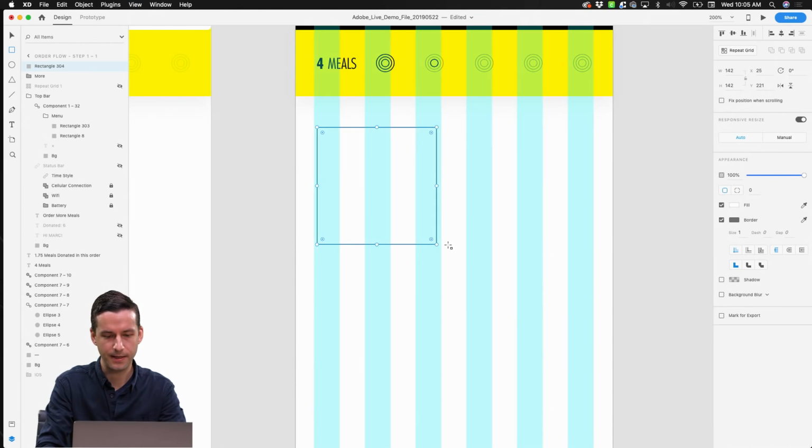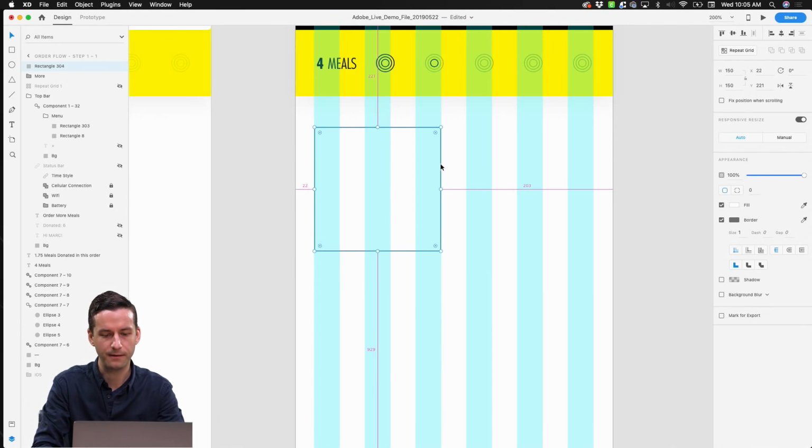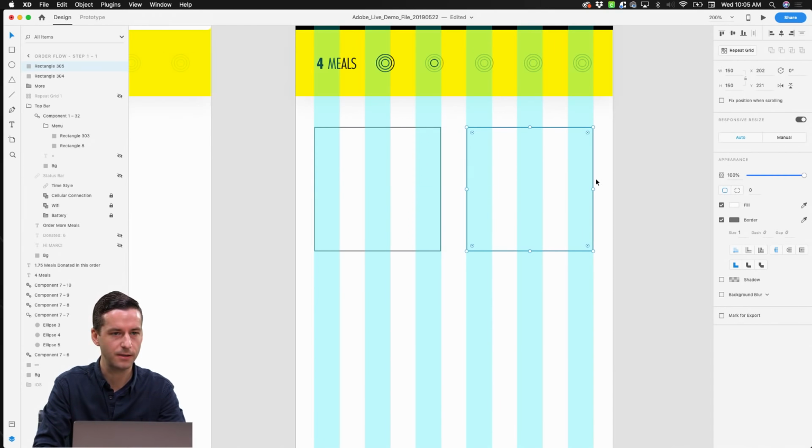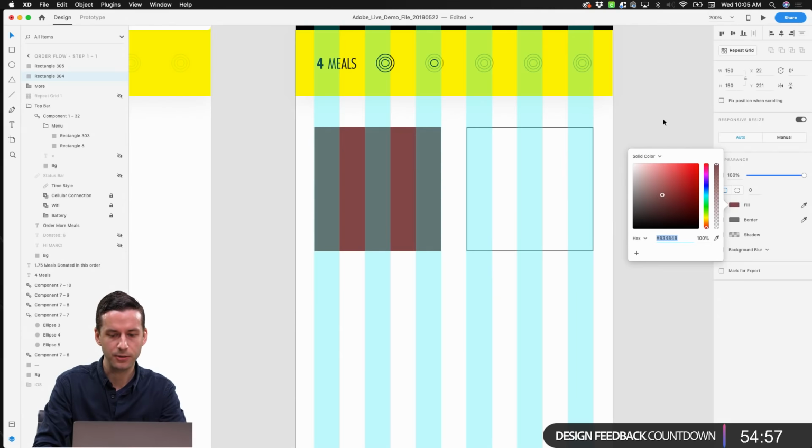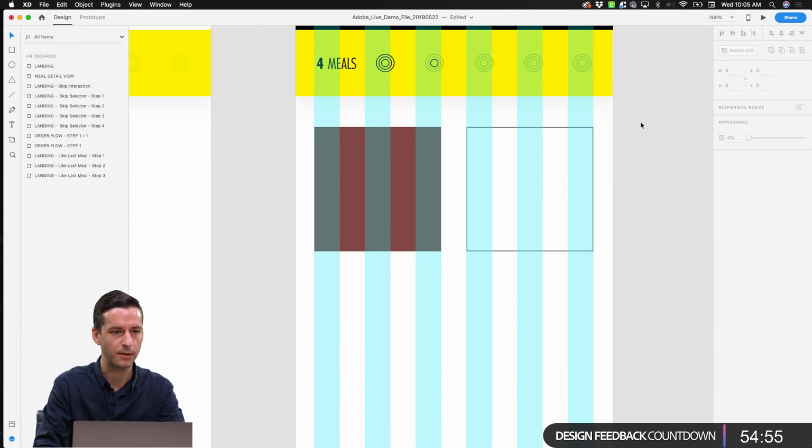I need to turn on my column grid that I built in the beginning so that I have a good understanding of how big my objects are within my view. I'm just going to create a couple of these here so that I can look at them in relation to each other, but I'm going to build the one on the left. This is actually just going to be a mask for an image, so I can make it any arbitrary color that I want right now.